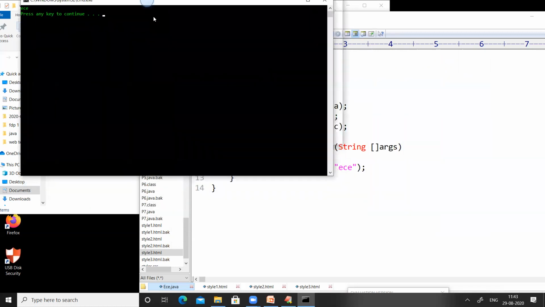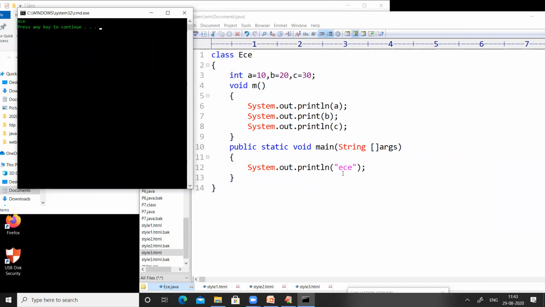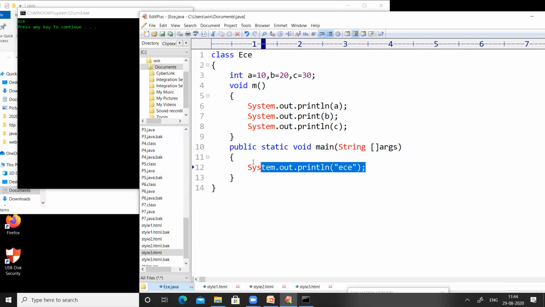If you observe the entire program, here, ECE has been printed. At the same time, we have used the println statements for A, B, and C, but those things are not printed. Why is this happening? This particular statement is inside the static block. That is why it has moved into the RAM directly and got executed. But for these things, there is no static keyword here. That's why these are unable to print on the output screen.